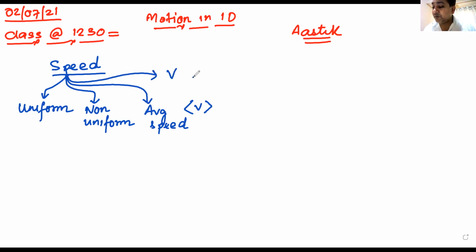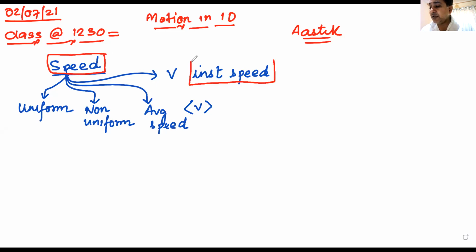The fourth one was instantaneous speed, which we denoted by simple letter V, and we said that the instantaneous speed is the speed at any point, at any time, at this moment. We also discussed that whenever we are talking about speed, what we actually mean is the instantaneous speed.